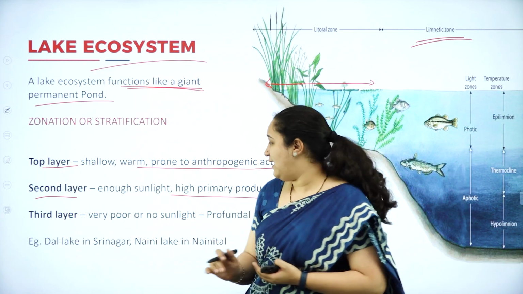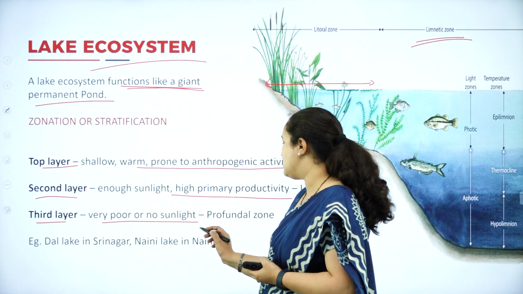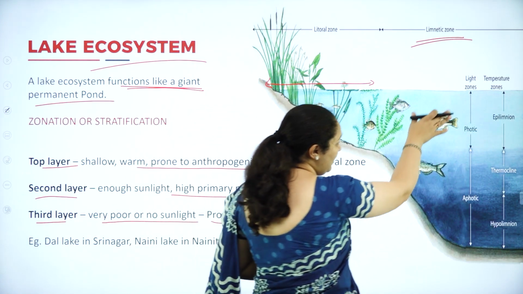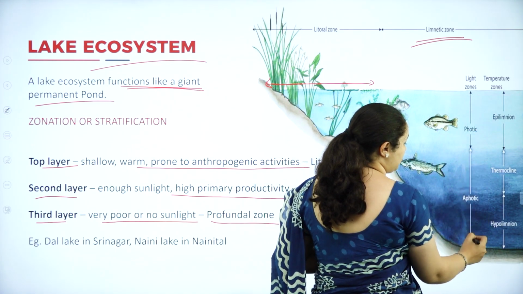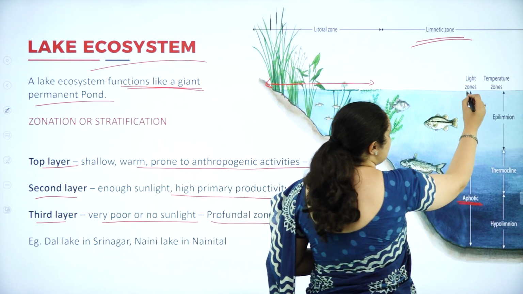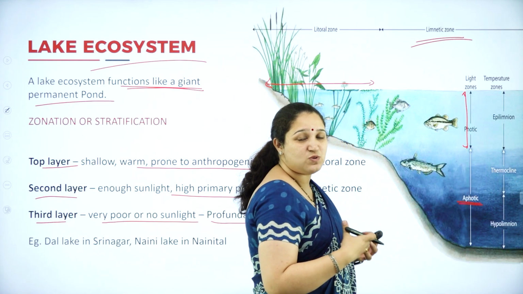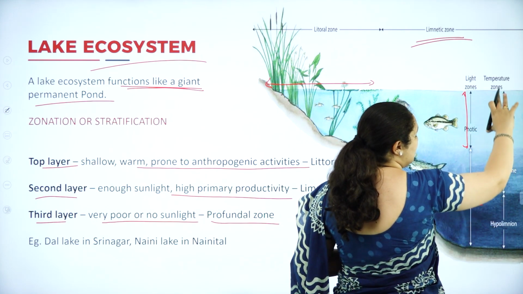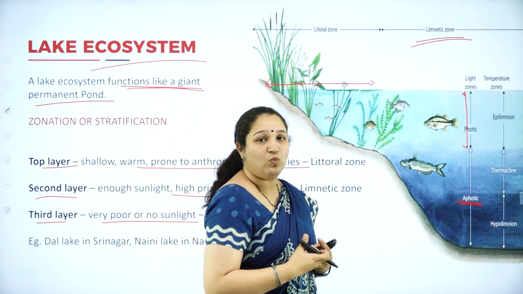The last layer, the third layer, which has very poor or no sunlight, is called the profundal zone. So here, according to light and temperature, this is called the aphotic zone, or the zone where there is not enough light, and this is called the photic zone, where there is enough light for the organisms to live. Okay, and the temperature, you can see here, is a little warm, and below the temperature is not very warm there.